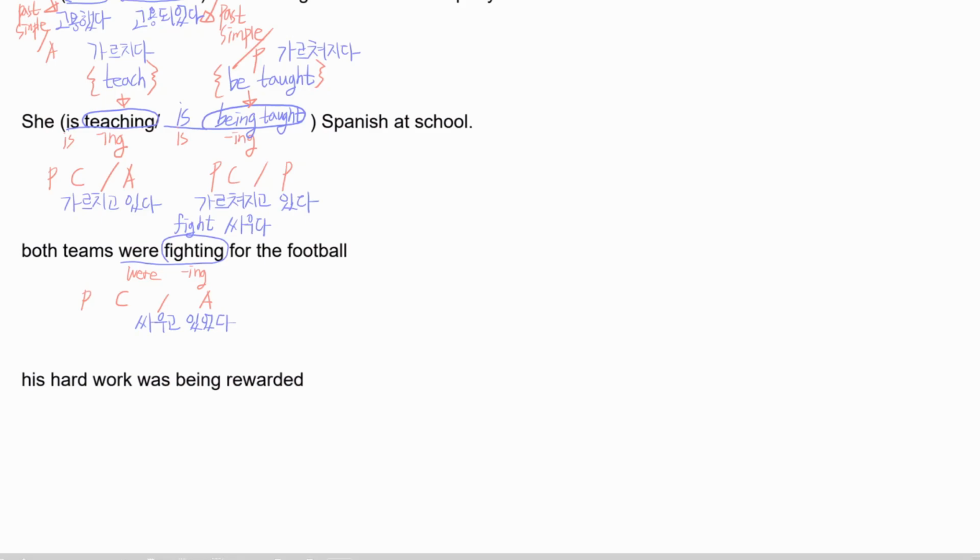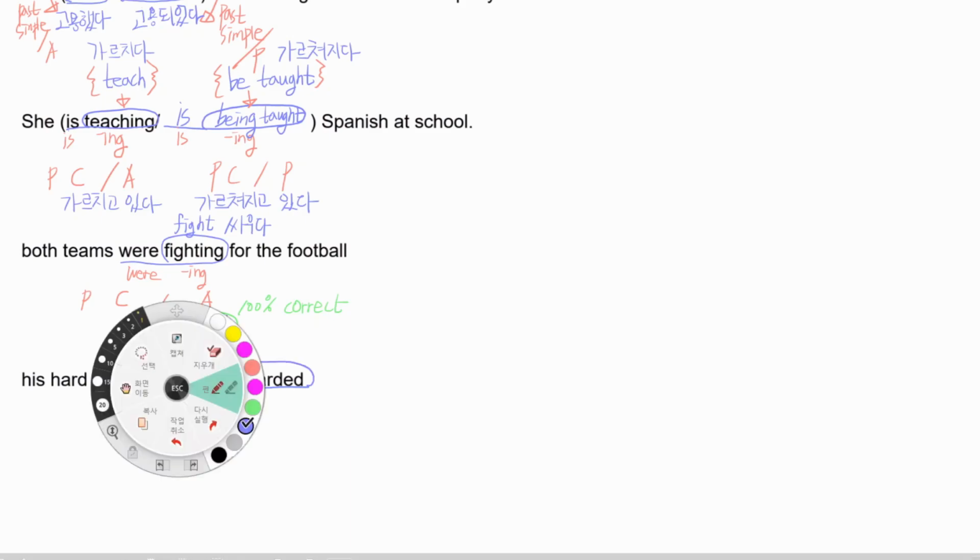Right? So this is a little bit simple, so you might not think this is important, but this is very important when you start learning English. Don't ignore this. Okay? So we need to be 100% correct in your translation. Okay, next one. His hard work was being rewarded. We have the verb here. So where do you think the circle go? Circle will go here, right?